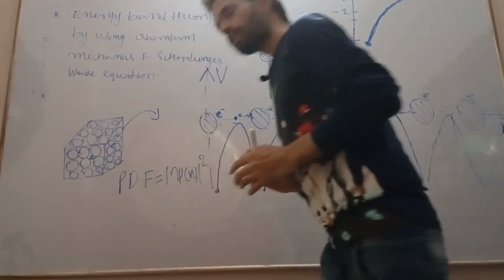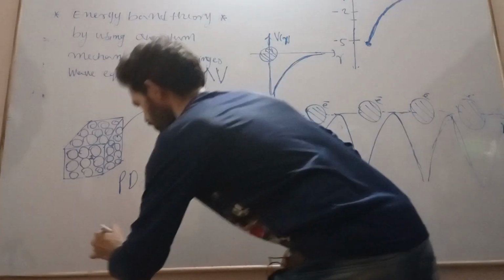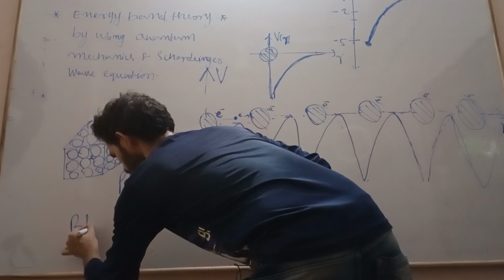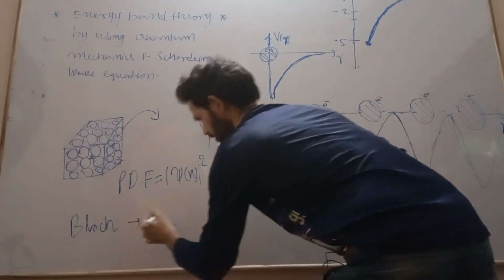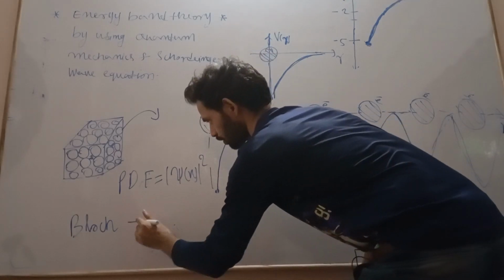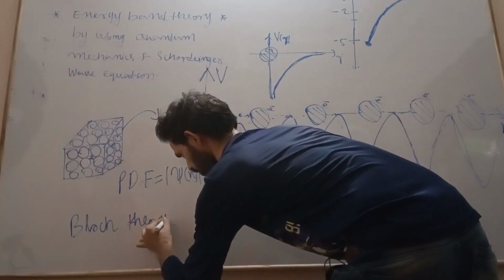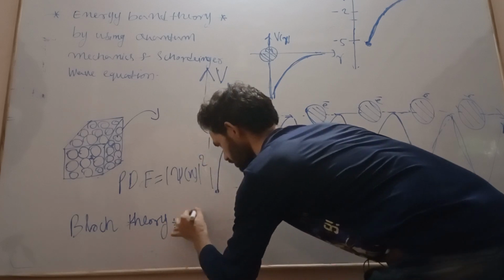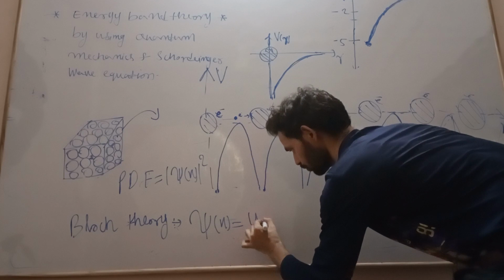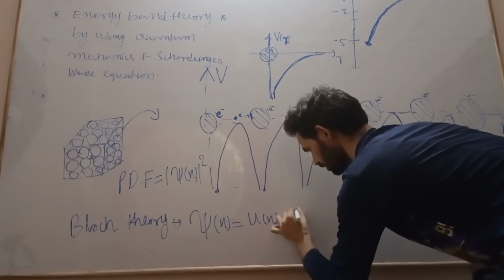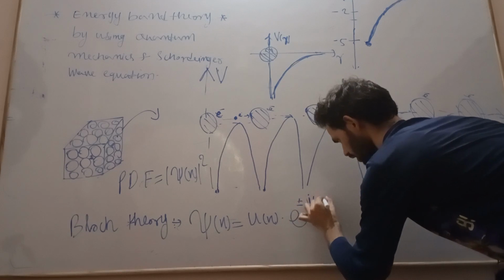Now the wave function which is given by Bloch theory. The wave function given by the Bloch theory is psi of x equal to u of x into e to the power plus or minus j k x.